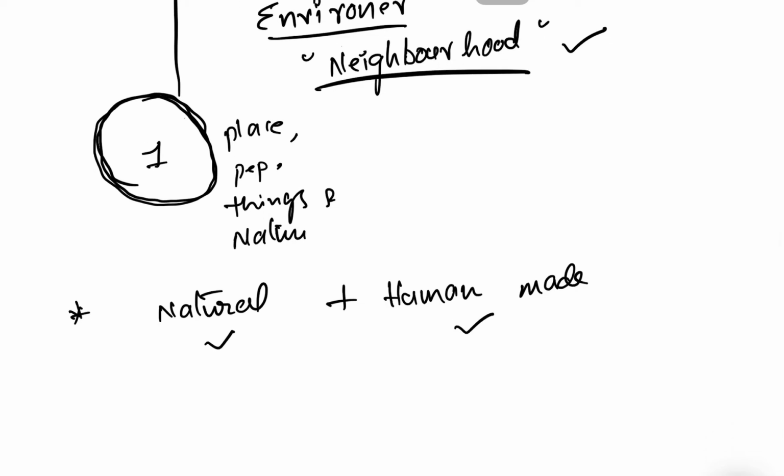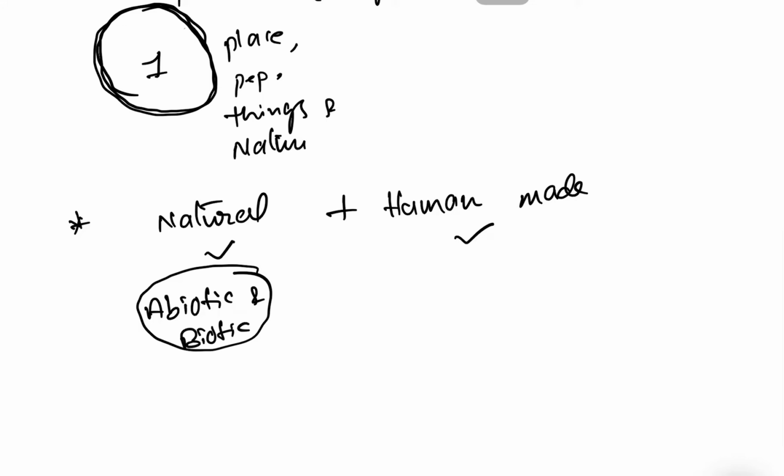When we say natural, it means all the abiotic and biotic conditions of the surroundings, and when we say human-made, it means all the activities, actions, creations and interactions among human beings. So environment is a combination of both natural as well as human-made.